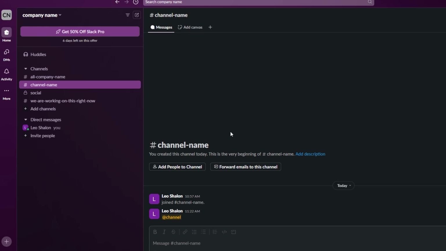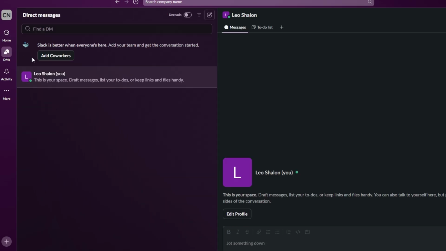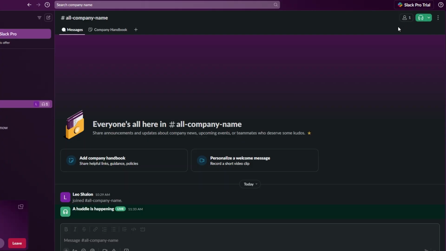Slack is also a great tool for hosting virtual meetings with clients. You can either schedule a meeting using an integrated calendar tool like Google Calendar or use Slack's built-in voice and video calling features. To start a call, go to the channel or direct message where you want the call to happen, click the phone or camera icon in the top right, and start the call.